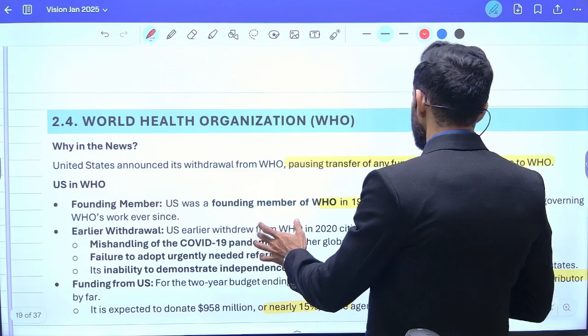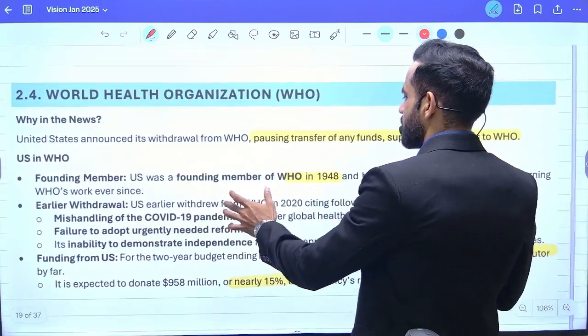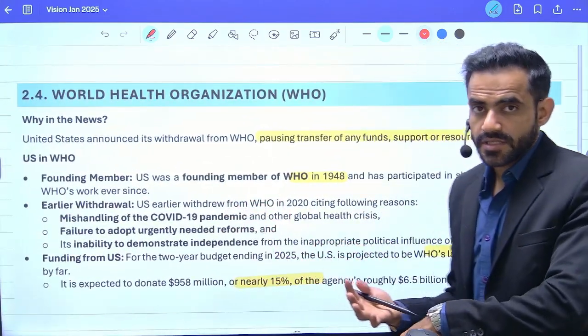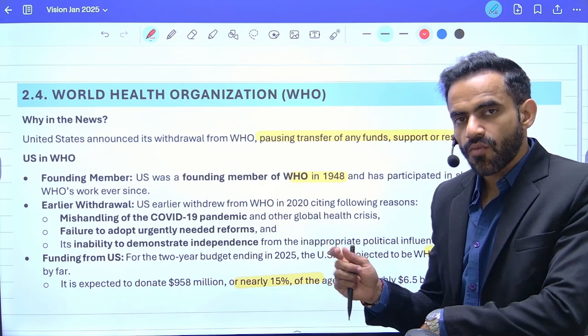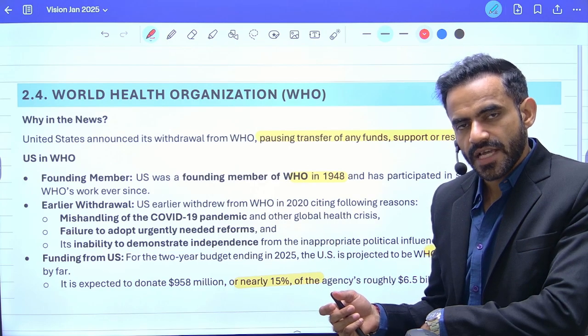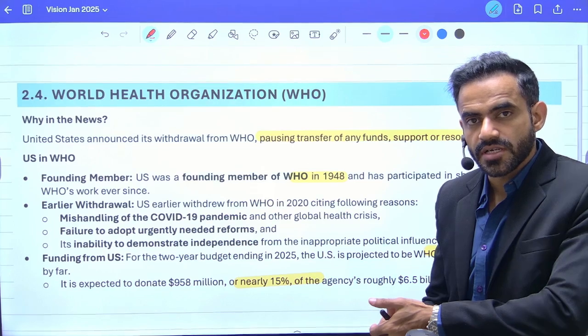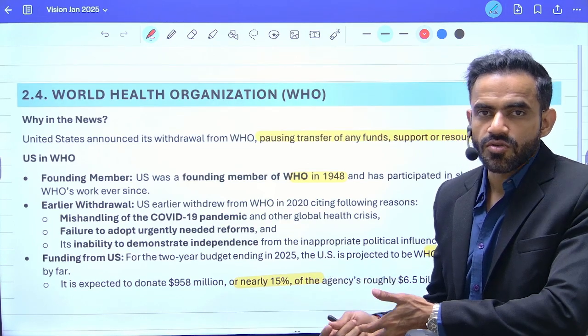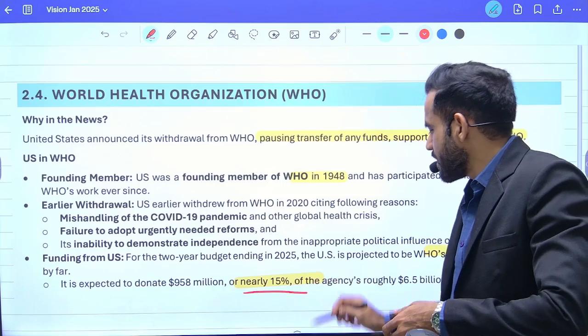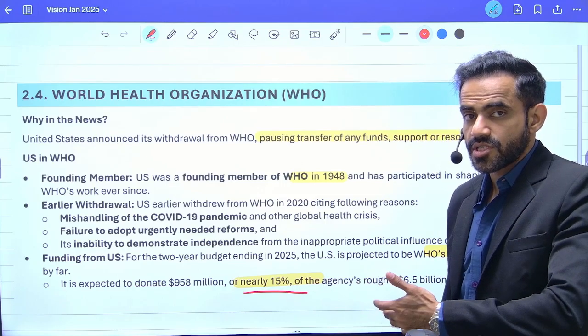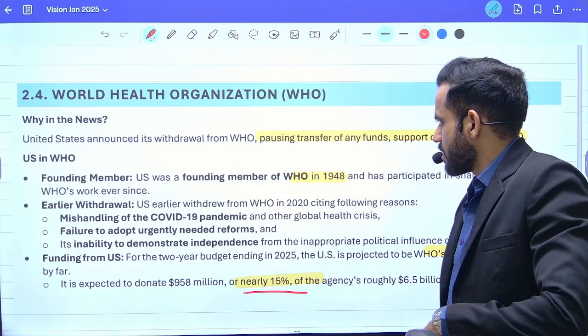Next is related to WHO. Now understand why WHO was in the news. We have already discussed it, because the US announced its withdrawal. Now why is the USA so significant as far as WHO is concerned? Because it is the leading financial contributor in the institution. It contributes roughly 15% of the institution's financial resources.